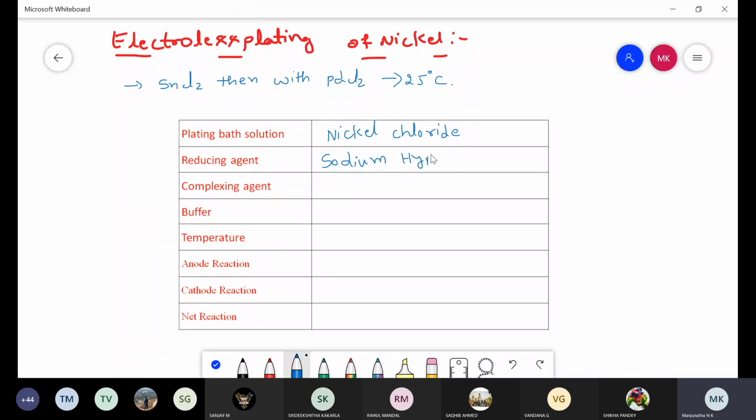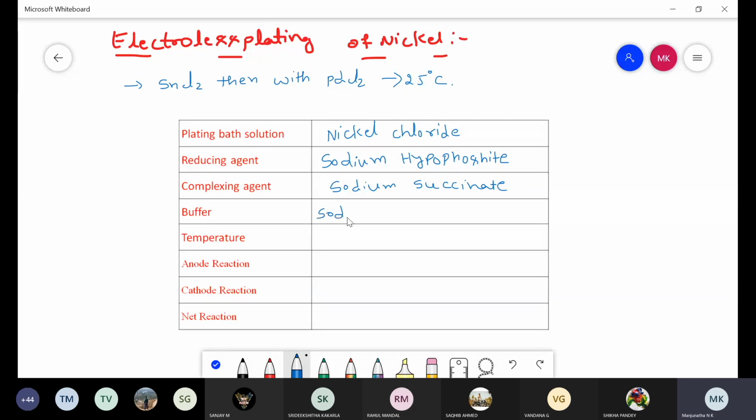Sodium hypophosphite is used as a reducing agent. Another one is complexing agent, that is sodium succinate, used to maintain optimum concentration of the metal ions.